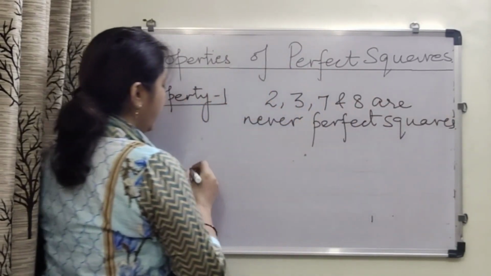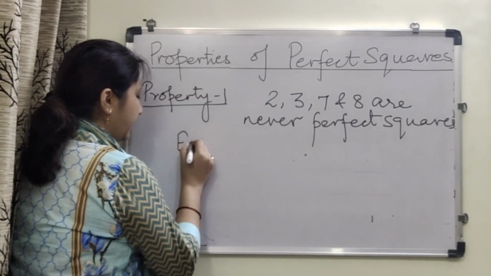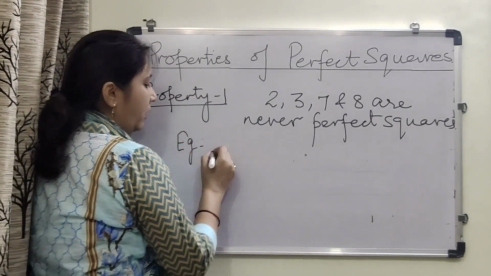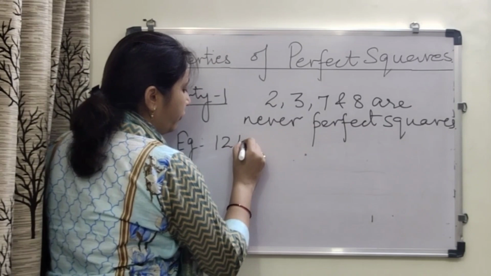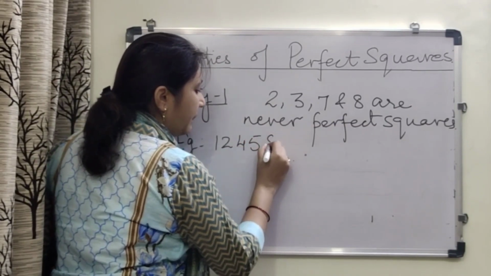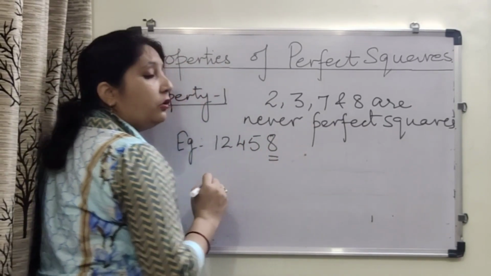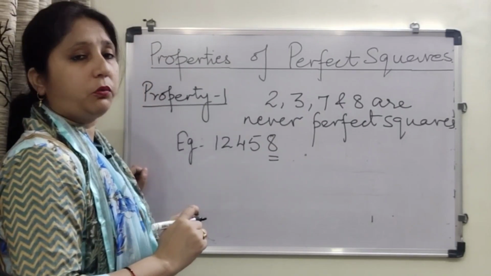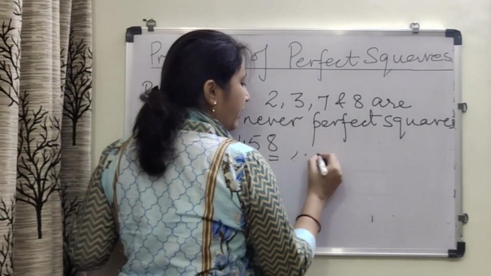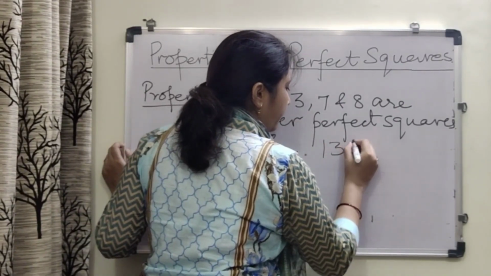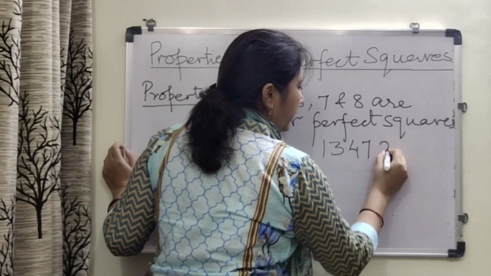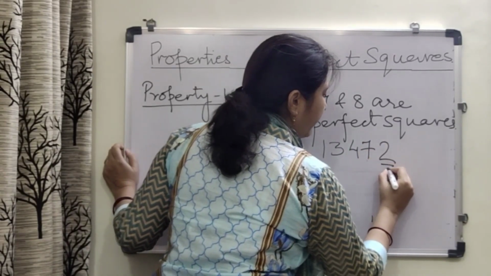Let us take some examples. 1, 2, 4, 5, 8. This number is ending with 8, so it cannot be a perfect square. Another one, 1, 3, 4, 7, 2. This number is ending with 2.